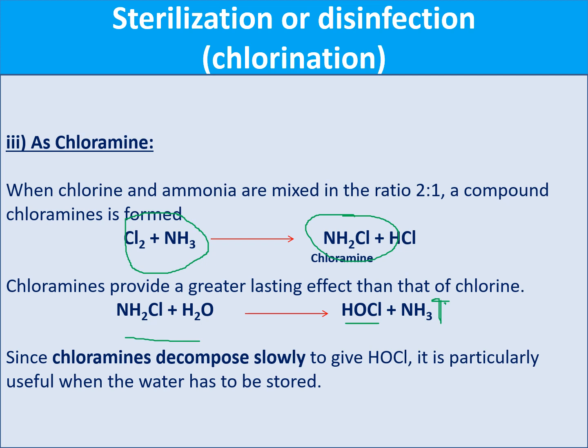So further protection is also available because of NH2Cl. This is the most important advantage of chloramines. If you want to kill bacteria immediately, you can go for Cl2 or bleaching powder. If you want further protection of the water, you go with chloramines.